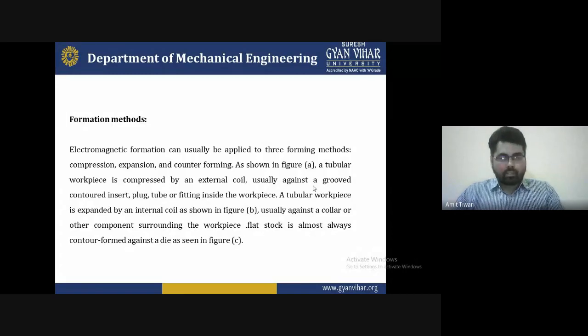It is not a simple task, but it is very difficult because we are generating the magnetic field between them. And if the magnetic field is not generated properly, then we do not get the shape and size as per the desirable condition. So there are some disadvantages that will be found. After that, we have to create some distance between them for making the shape easily. So this shape will be provided through proper heating of the element, and a proper magnetic field will be generated between the places.